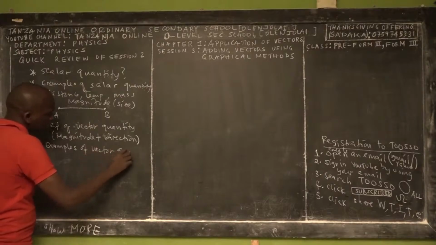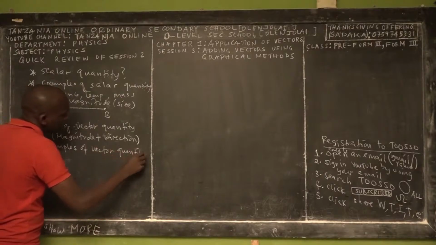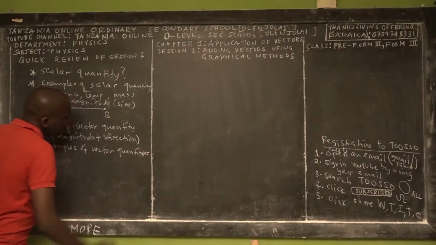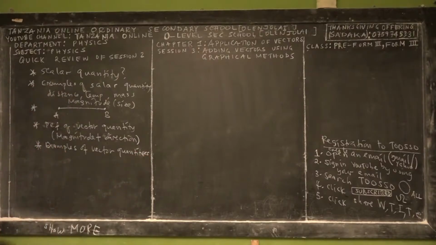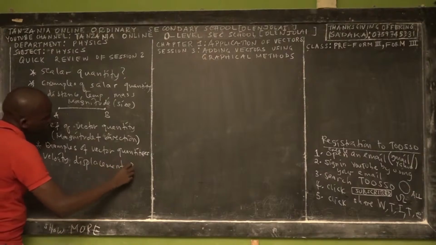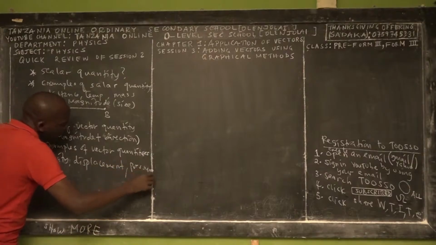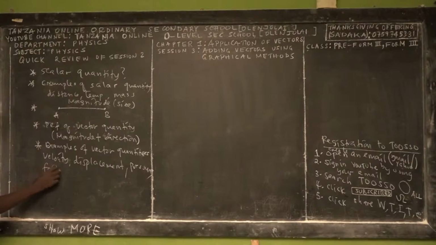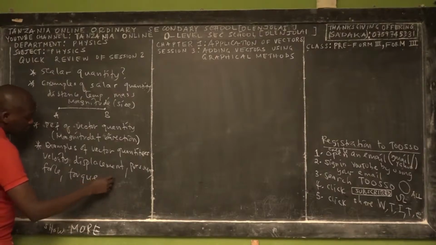Vector quantity, okay? Examples of vector quantities. I mentioned we have velocity, we have displacement, so these are the common ones. We have pressure, we learned pressure during our Form 1. We have force, we have torque, we learned torque in equilibrium. We also have acceleration, etc.